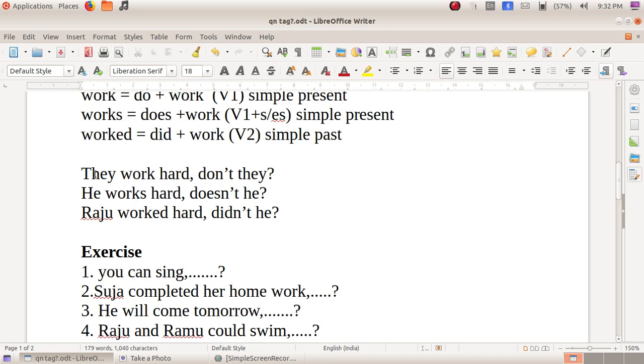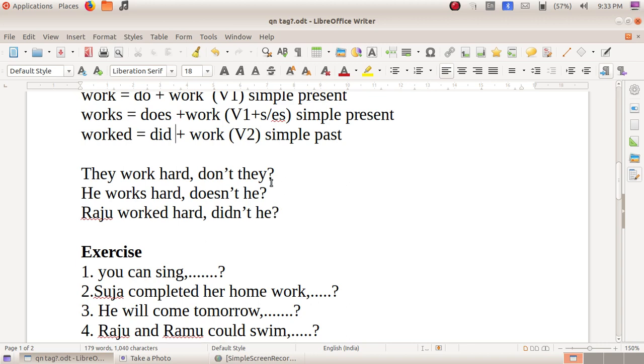Examples are given. They work hard. There is no auxiliary, so we split it using do: do work. Do is the auxiliary for the question tag, and as it is a positive statement, do plus not, don't, is used: don't they. He works hard. Works, so we split it: does work. So, doesn't he. Raju worked hard, didn't he. Why do we use he here?